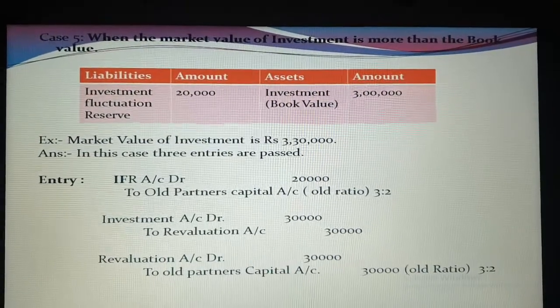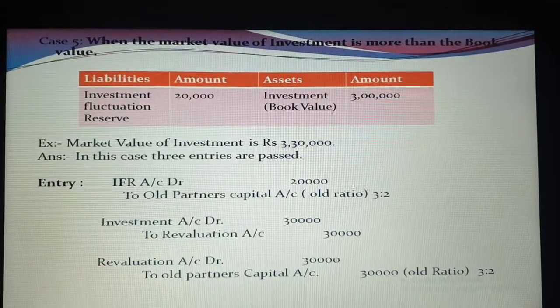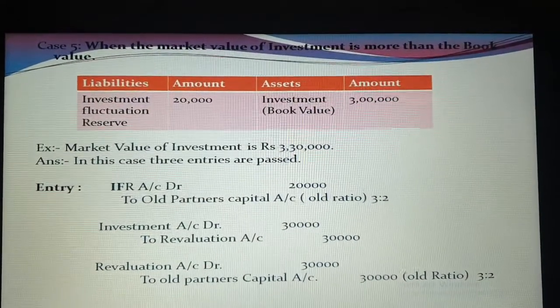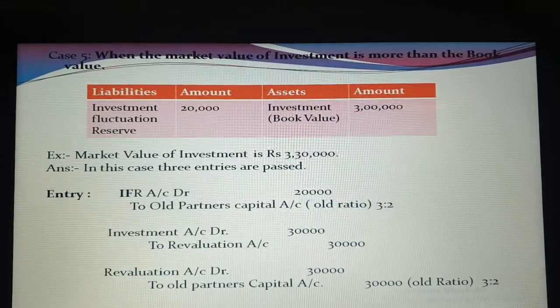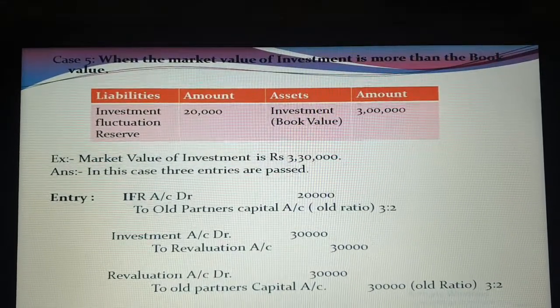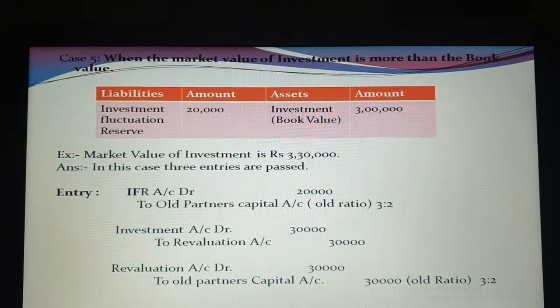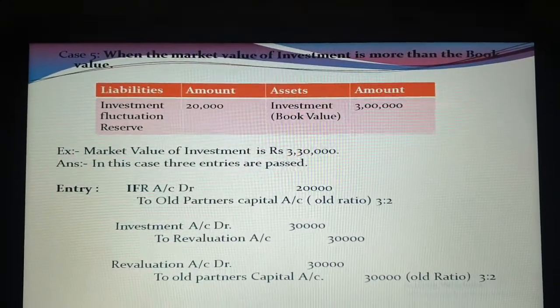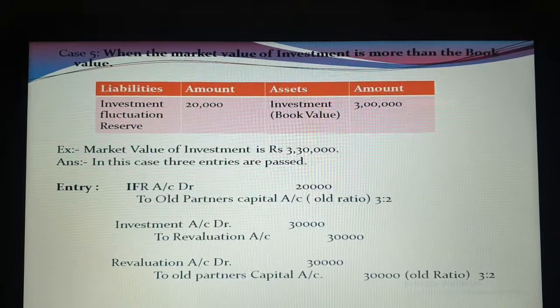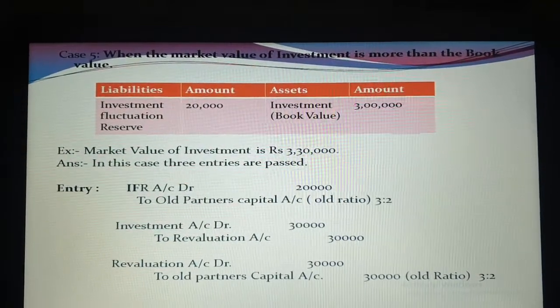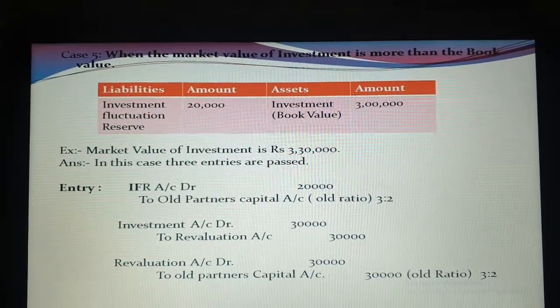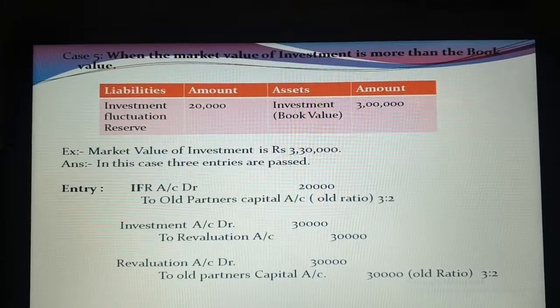Case number 5th, when market value of investment is more than the book value. This is the most important case. Again, reserve is 20,000, book value of investment is 3 lakh and market value of investment is 3 lakh 30,000. Now it is just the opposite case. Let's compare the book value and market value. Book value is 3 lakh, market value is 3 lakh 30,000. So there is a profit on investment, not loss.